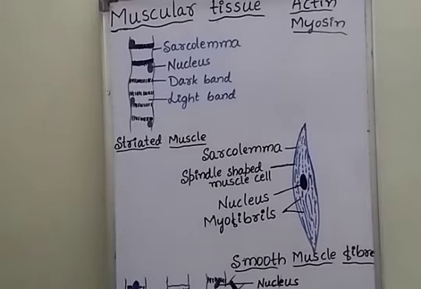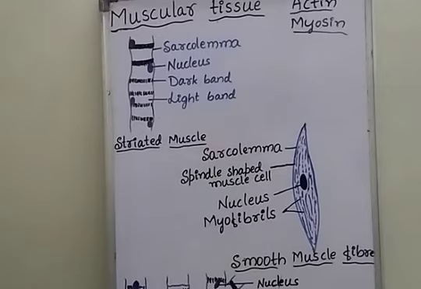These contractile proteins are helpful for the contraction and relaxation of the muscles. These muscles are helpful for movement.